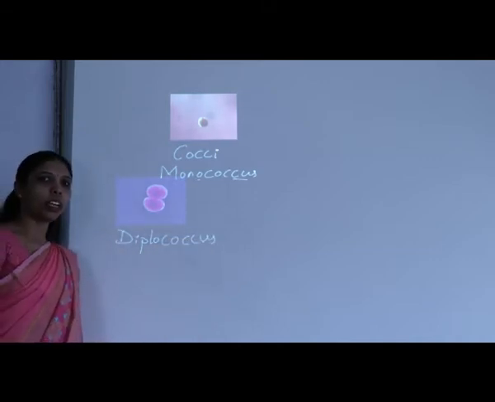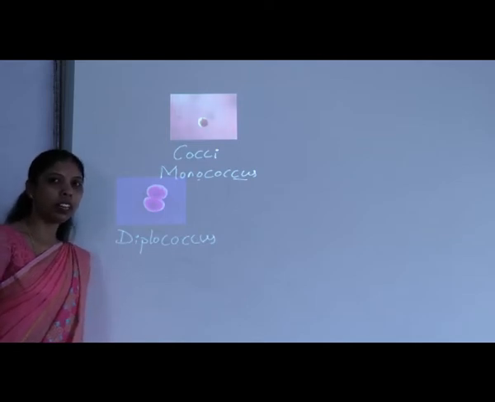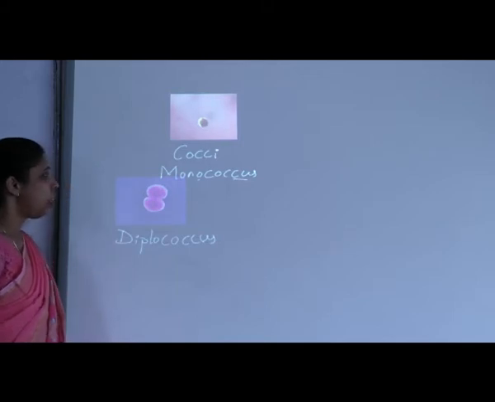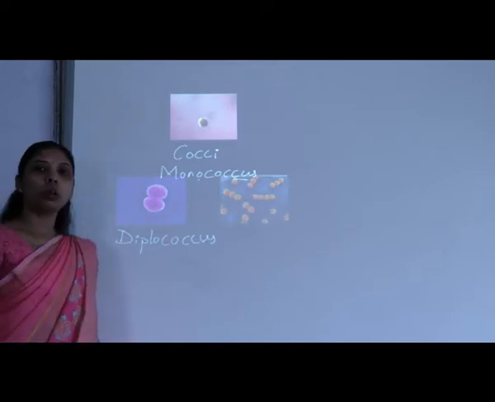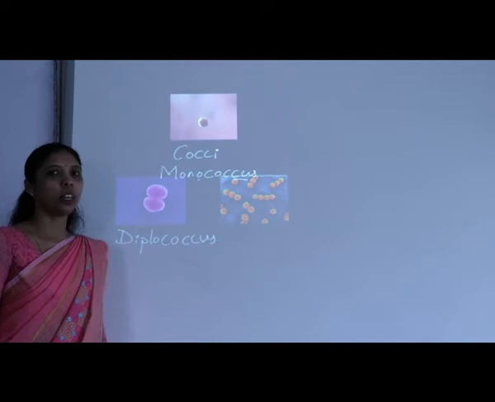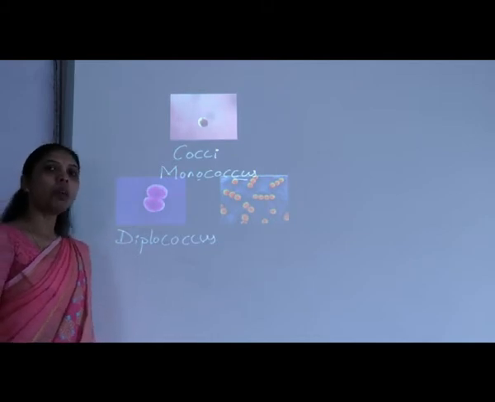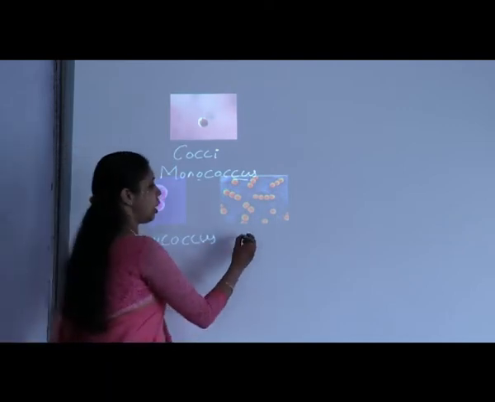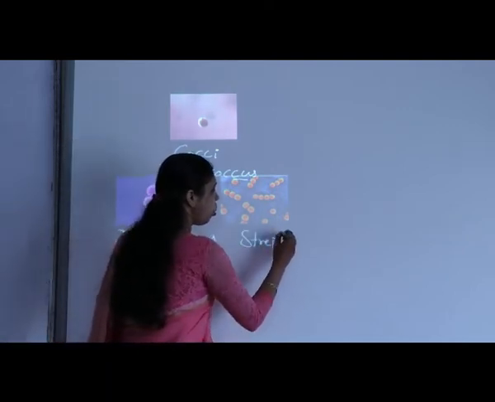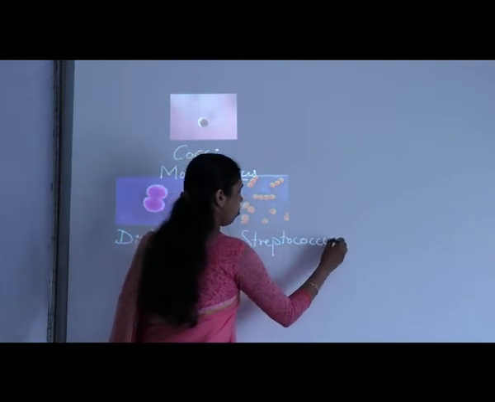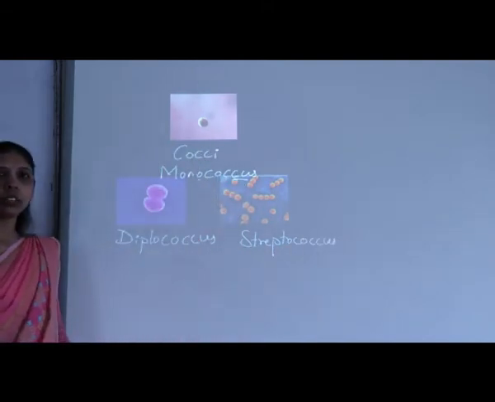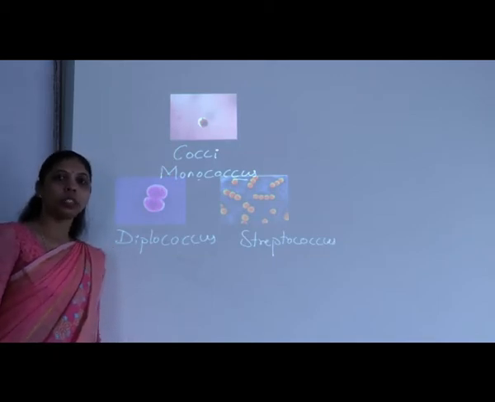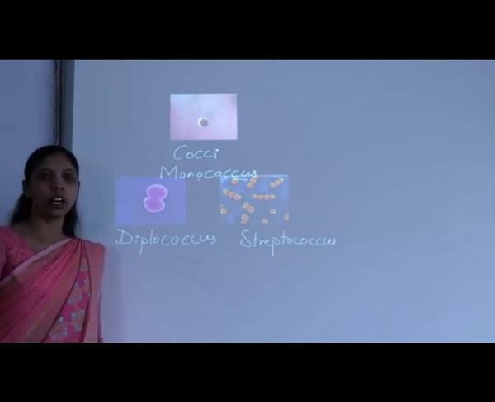Okay, so if two spherical shaped cells are there, then it is termed as diplococcus. Then, if more than two spherical shaped cells are present together in the form of a long chain, then it is said to be streptococcus. So streptococcus is nothing but more than two spherical shaped cells which are present in the form of a chain.